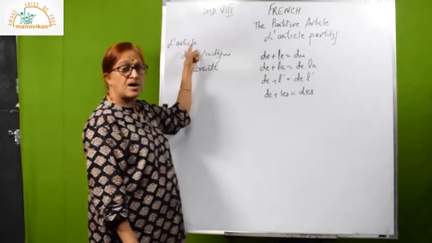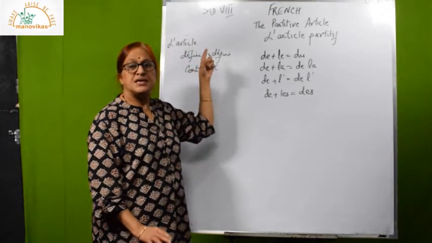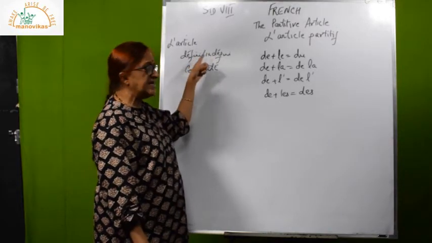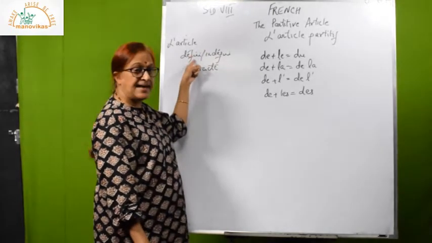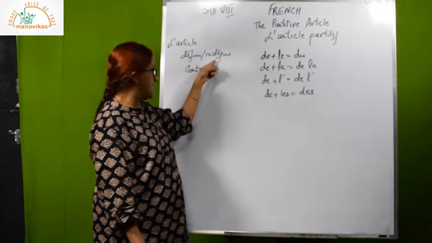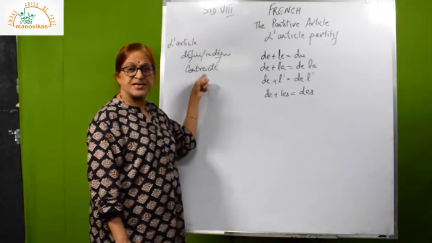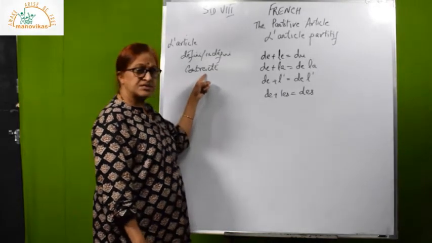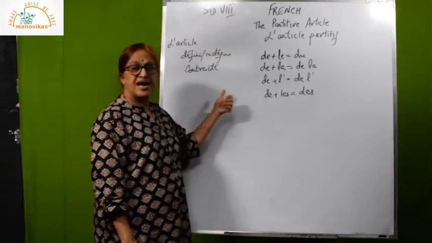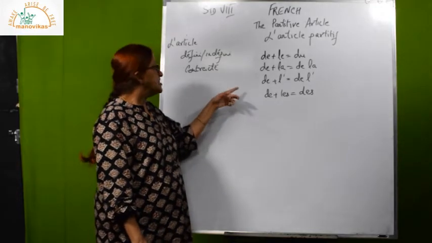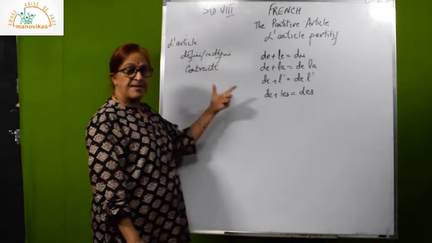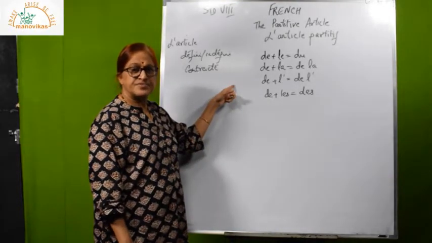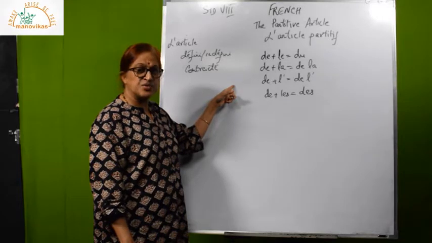You already know that every noun has to be preceded by an article, whether the article is défini or indéfini. You know le, la, les, or un, une, des. Or contracté. Contracté is à and de. I had done this with you. À is used when you say je vais à l'école, I am going to school. Je viens de l'école, I am coming from school. So à and de are used as l'article contracté.